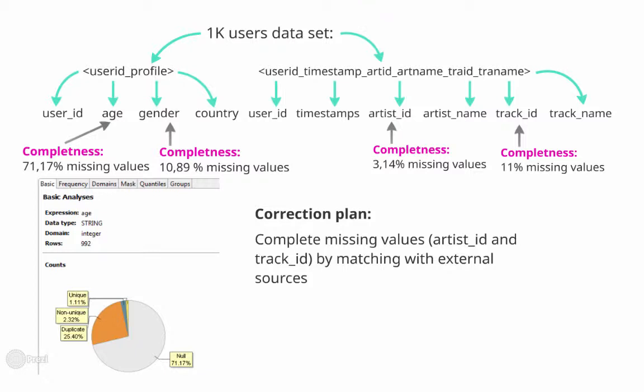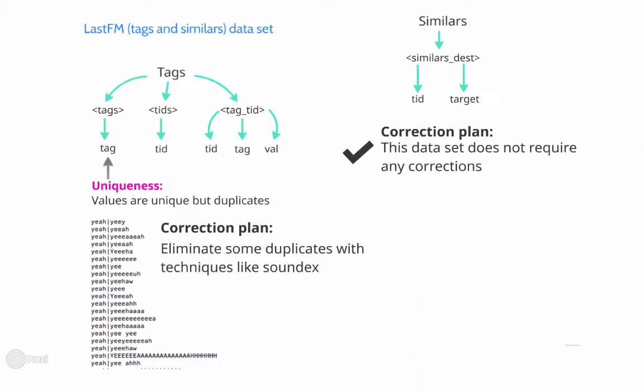During analysis, we found out that there are around 3% of missing values for external artist ID and around 11% of missing values for external song ID. As a correction plan, we are going to complete missing values of artist ID and song ID by matching with external sources if it's possible. Next source is a Last.fm database about song text and similarities.